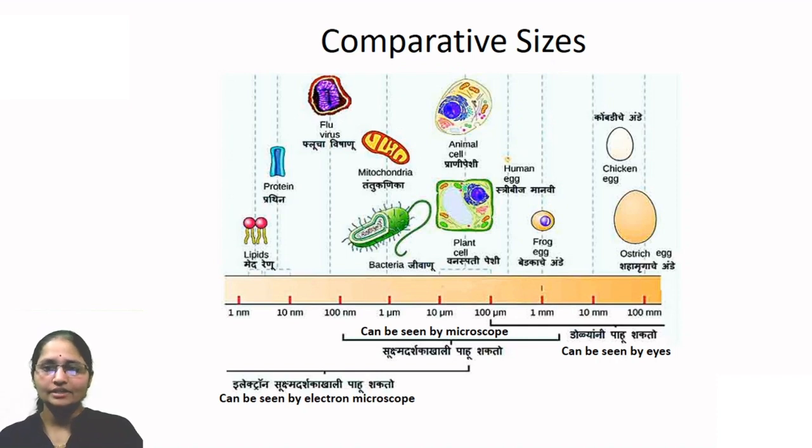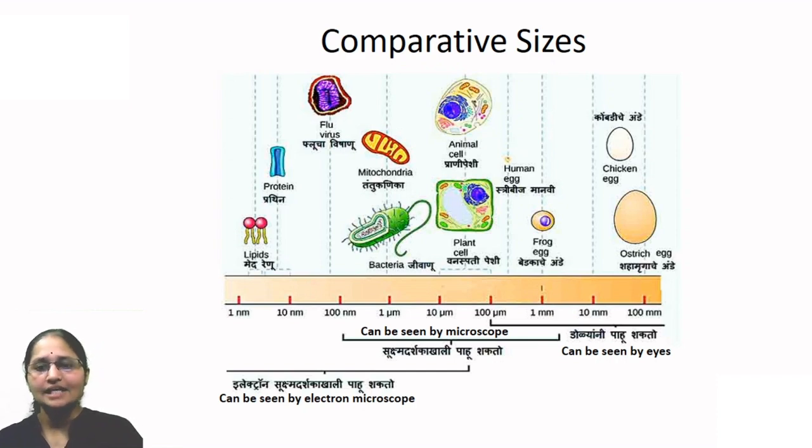Then gradually coming towards the left, you can see that the diameters are smaller, and finally the general animal cell or general plant cell. What is their size? Of course, we have to observe them under the microscope.